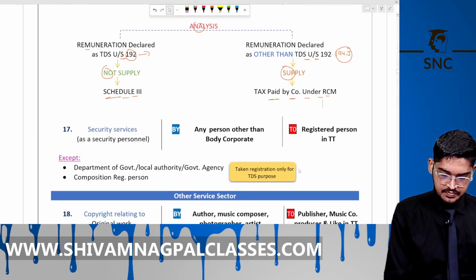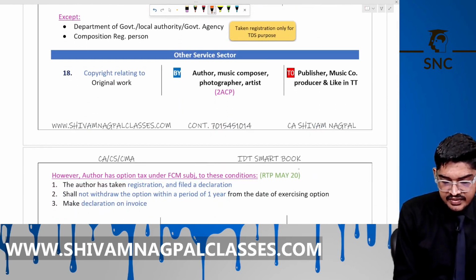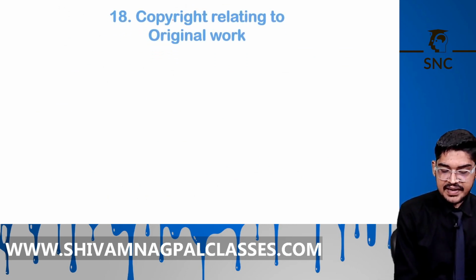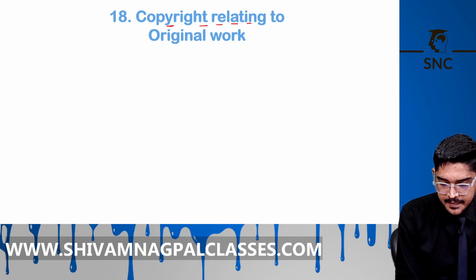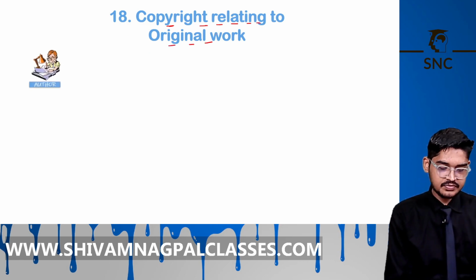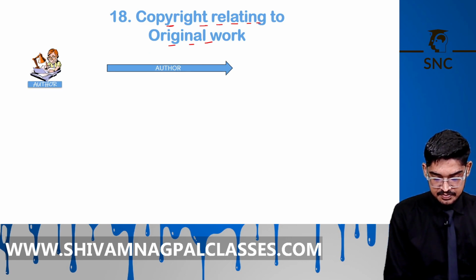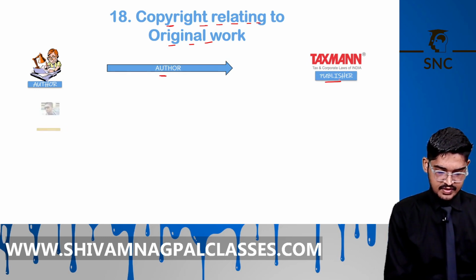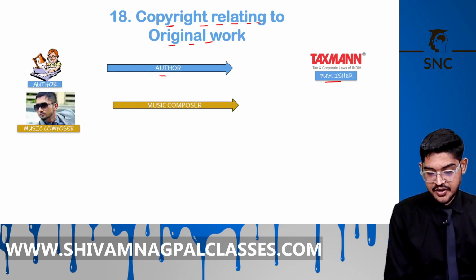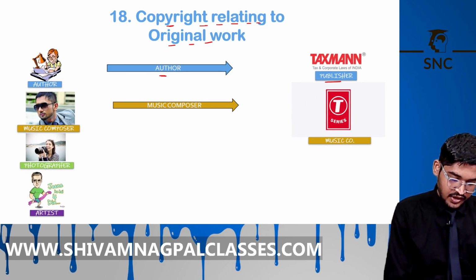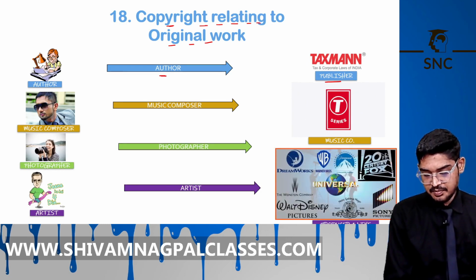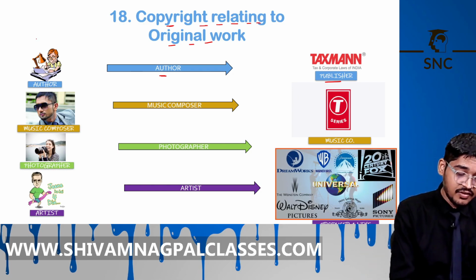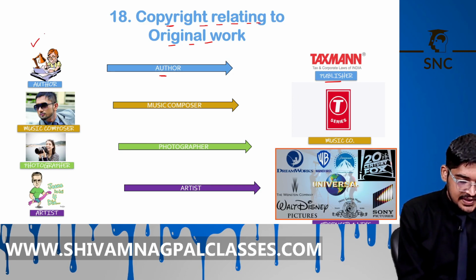The next is other service sector. Let's cover it quickly. Copyright relating to original work. Now see here, again author providing services to publisher, music composer providing to music company, photographer and the artist providing to producer and like. Then that recipient will pay tax under the RCM. Again that author will get chance to pay tax under FCM.